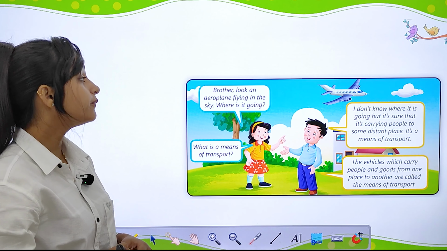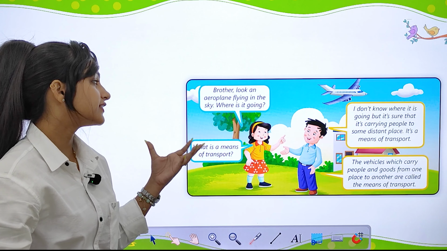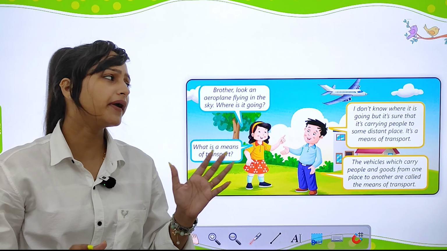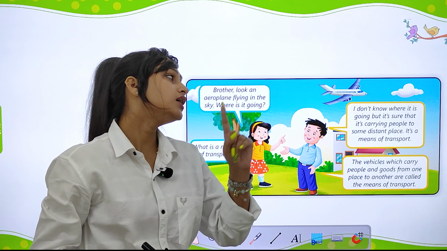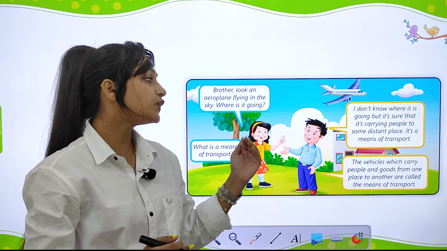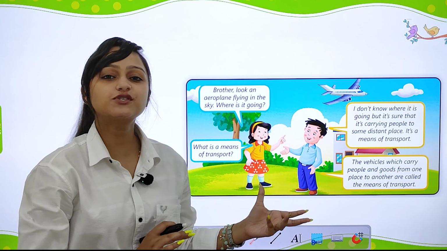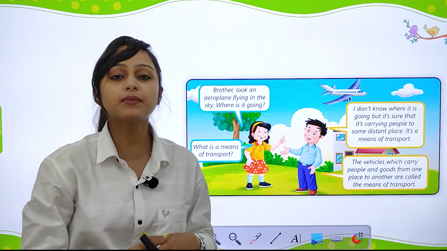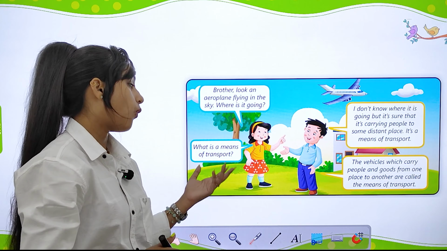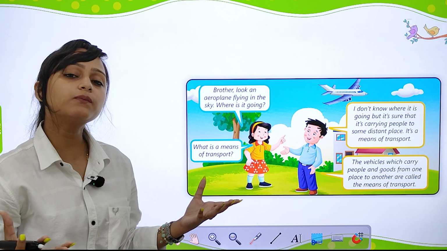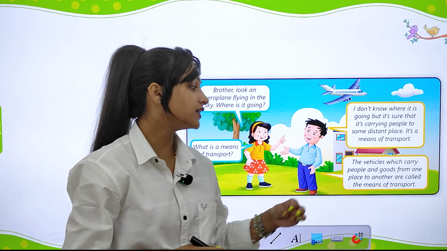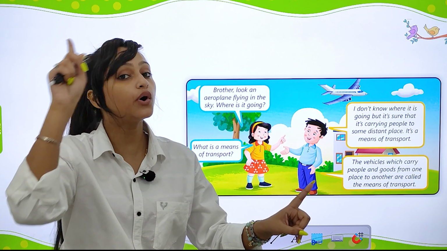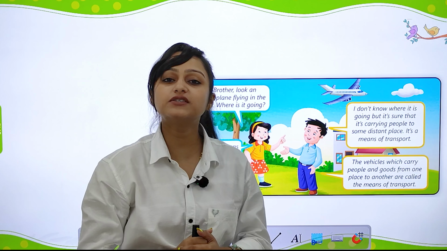So here's a little convo. Brother, look, an airplane flying in the sky. Where is it going? Then the brother says, I don't know where it is going, but it's sure that it's carrying people to some distant place. It is a means of transport. So the brother is saying it is carrying some people in it, and so it is a means of transport. Then the girl asks, what is a means of transport? Then the brother says, the vehicles which carry people and goods from one place to another. So they are called means of transport.